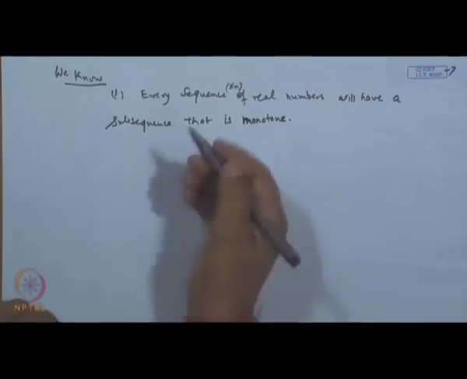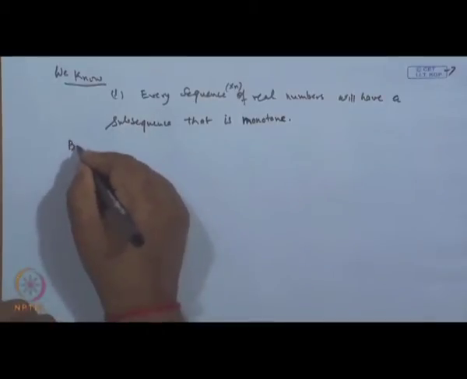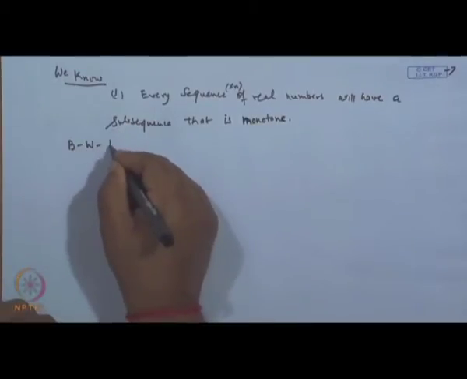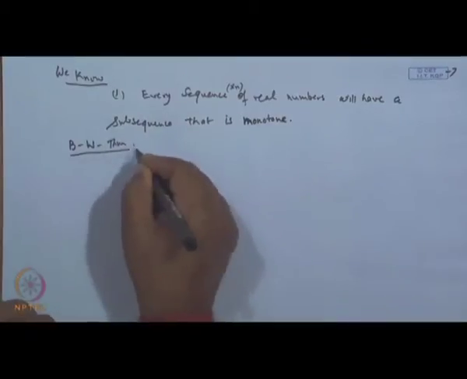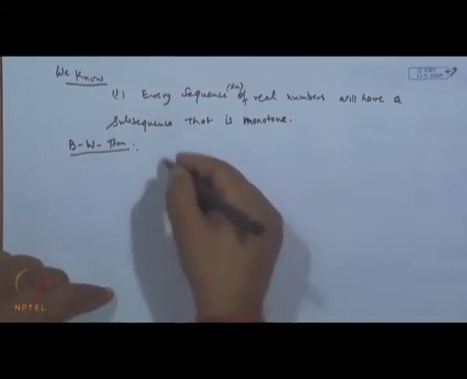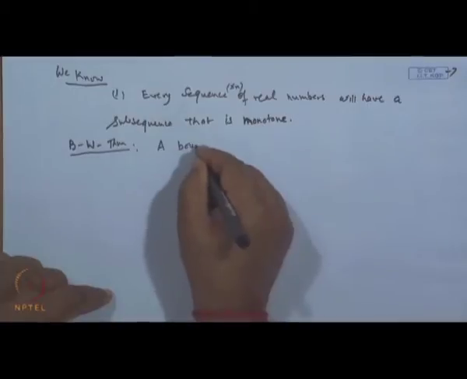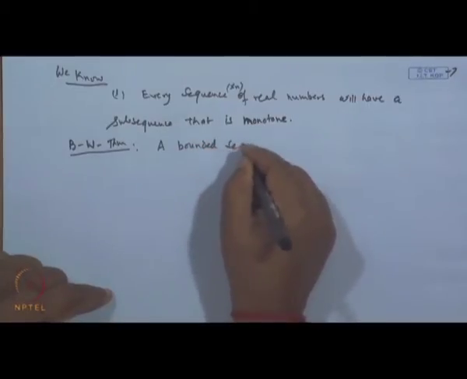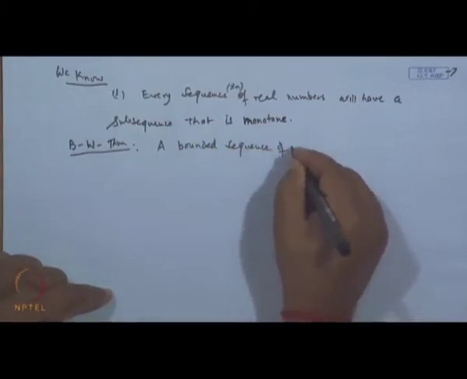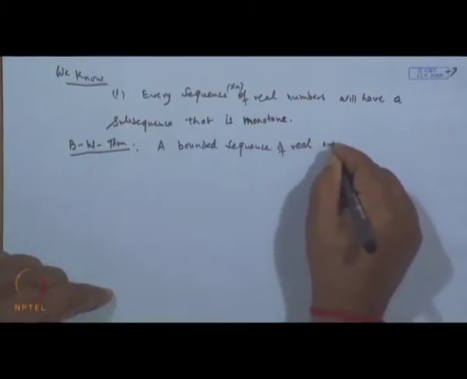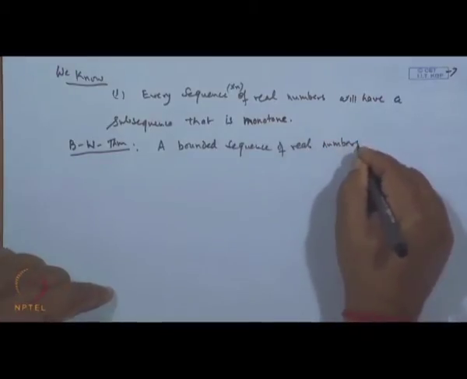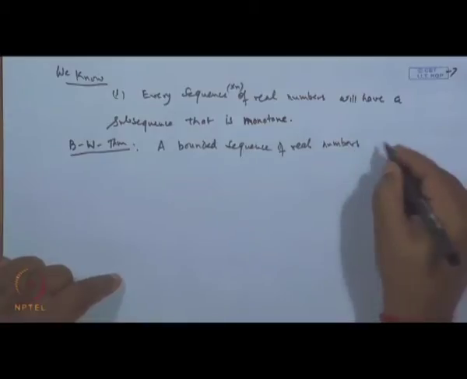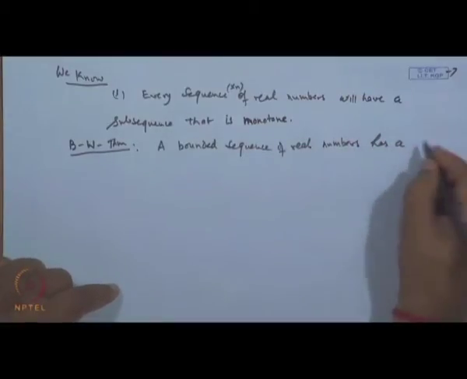And there is one result which we have also seen, the Bolzano-Weierstrass theorem. This theorem shows that a bounded sequence of real numbers has a convergent subsequence.